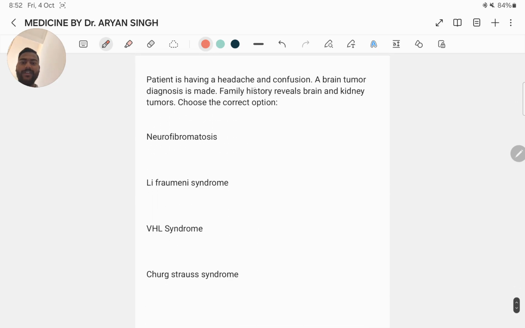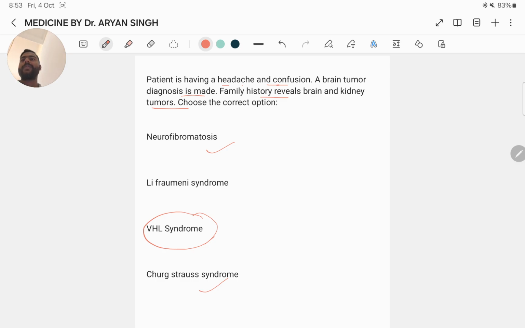A patient has a headache and confusion, and a brain tumor diagnosis is made. Family history reveals brain and kidney tumors. Choose the correct option. Neurofibromatosis, Fmge syndrome, VHL syndrome, or Churg-Strauss syndrome. Here the answer is VHL syndrome.